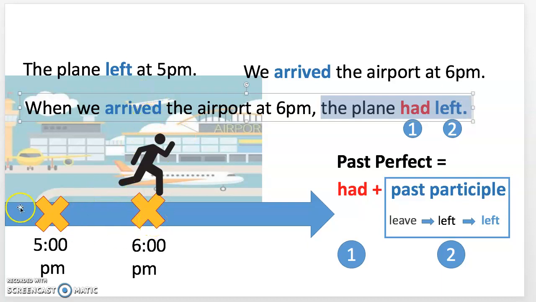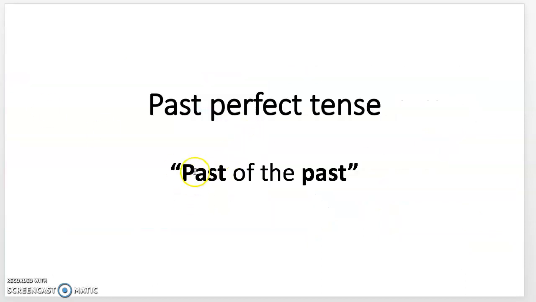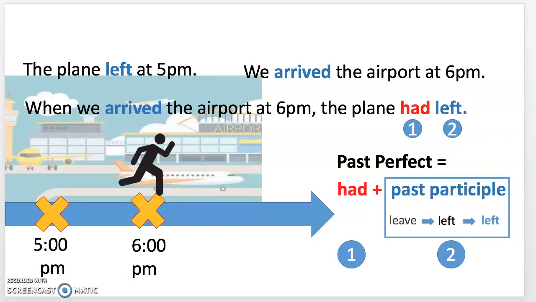Because both of these incidents happened before, but this was even earlier. So we'll use past perfect to indicate that. If I can remind you again, past perfect means past of the past, which is illustrated in this example.